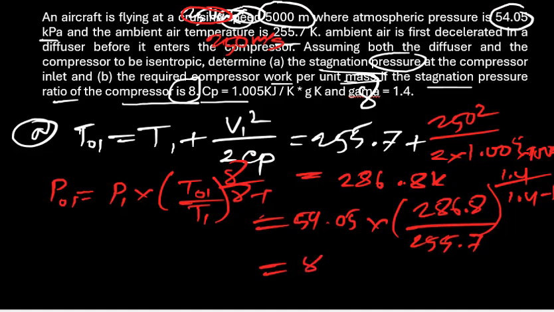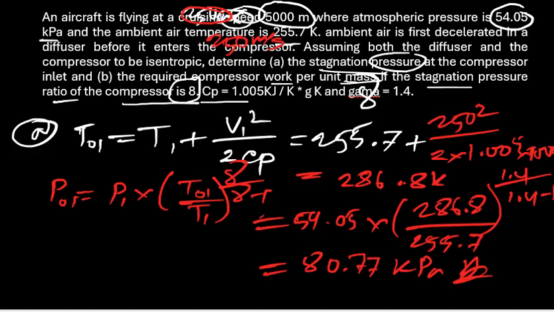Then we get this value, 80.7 kilopascal. That is the answer.